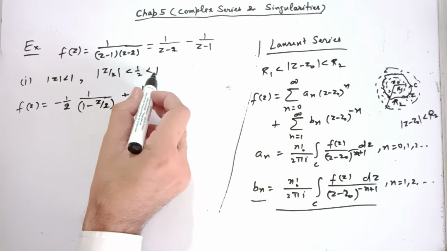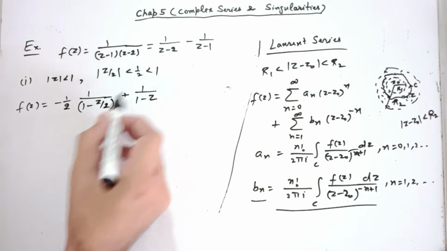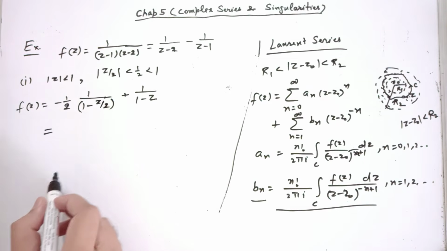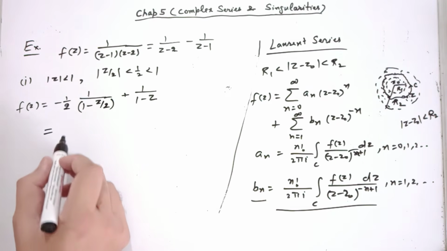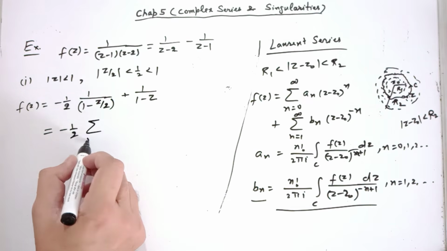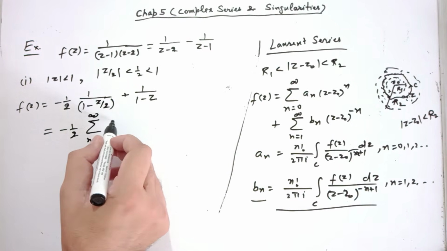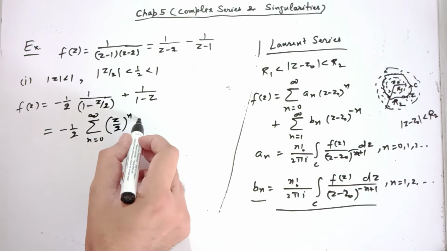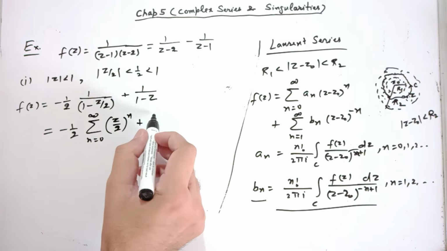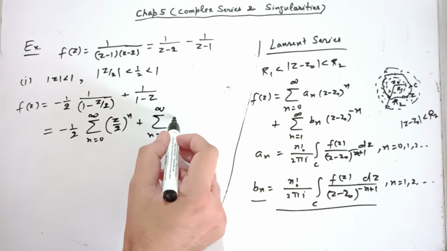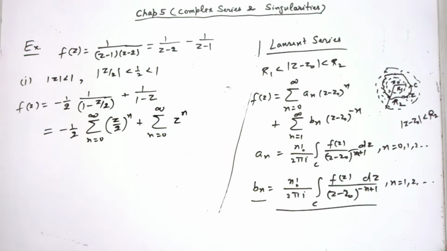Because mod z less than 1, mod z by 2 less than 1 means this series is absolutely convergent. So we can write the corresponding series, that is summation n from 0 to infinity (z by 2) to the power n. And this also can be written as summation n from 0 to infinity z to the power n. Correct?